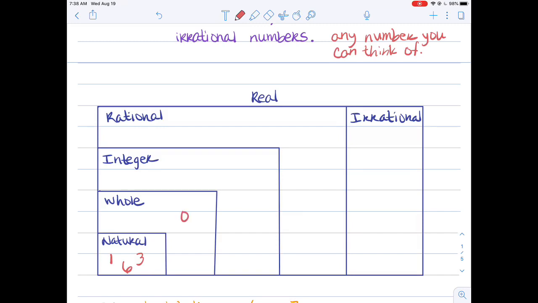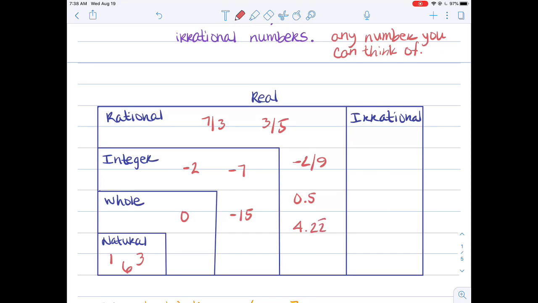When we go to integers, again, 1, 6, and 3 could be written there, 0 could be written there, but the thing that we add that couldn't go the other way into whole numbers or natural numbers is negative numbers. So maybe -2, -7, -15. So you can't go from a bigger box to a smaller one, but you can certainly go from a small to a big. Rational numbers, again, just write yourself some fractions and maybe some terminating decimals like 0.5, a repeating decimal like 4.22 with the 2 repeating.